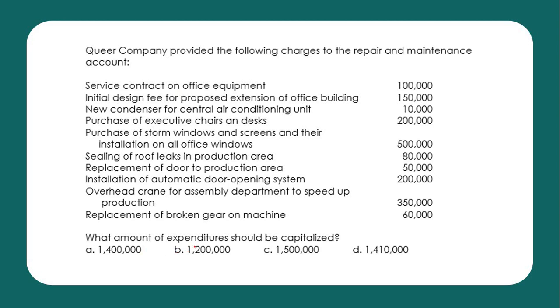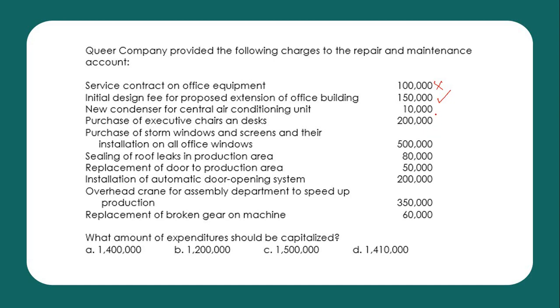Next, what amount of expenditure should be capitalized? Okay, so let's start with service contract on office equipment. It is under contract, so it is regular maintenance. So it shall not be capitalized; it is expensed immediately. Initial design fee for proposed extension, of course, that is capitalized. New condenser for central air conditioning unit.